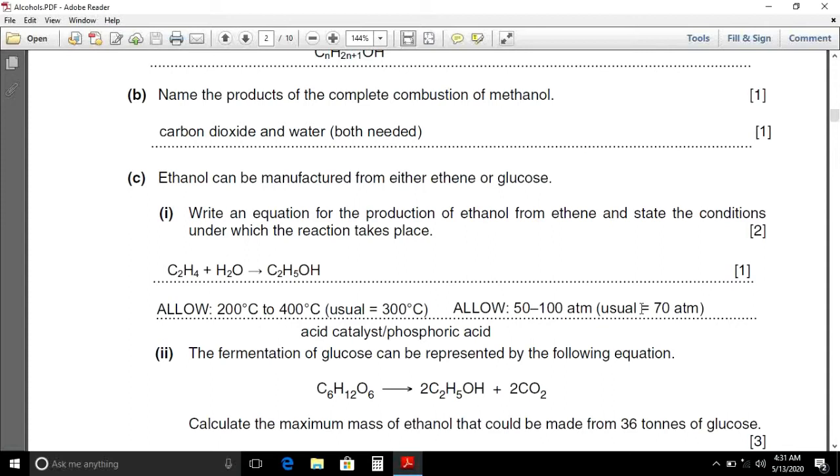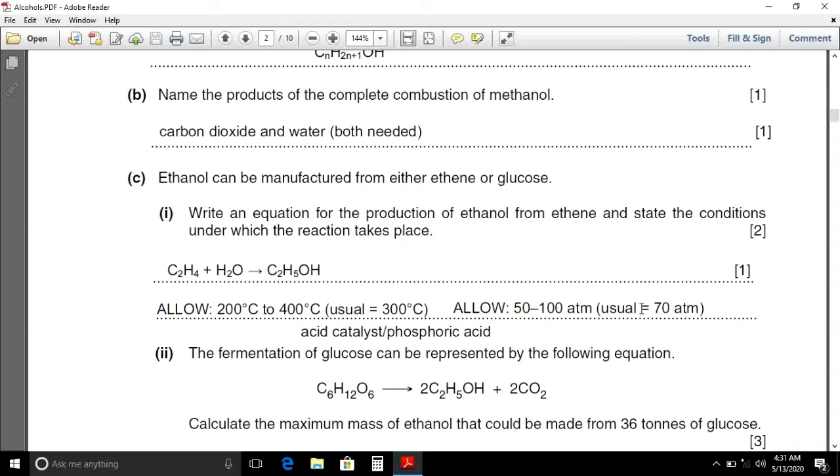Conditions for the reaction are high temperature, that is a temperature of about 300 degrees Celsius, while high pressure of about 70 atmospheres is required. Temperature range of 200 degrees Celsius to 400 degrees Celsius and pressure of 50 atmospheres to 100 atmospheres will also be considered as correct answer.